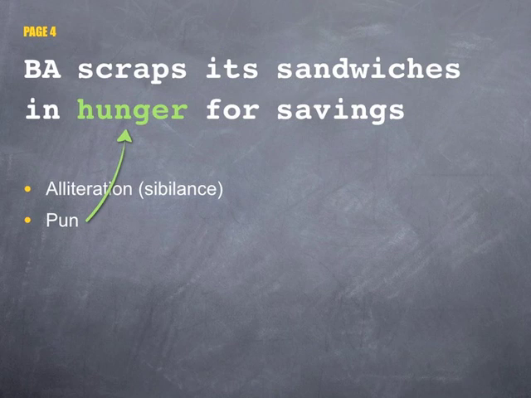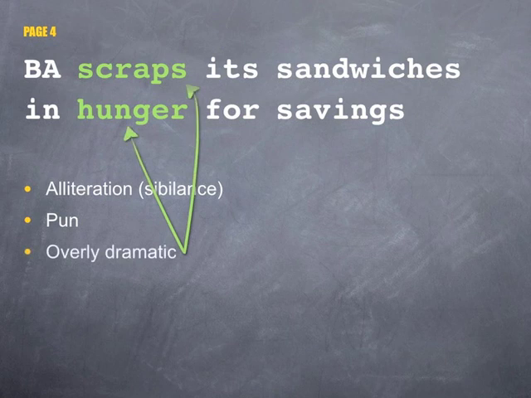A pun is a linguistic joke which conveys more than one meaning at a time. Here the word hunger obviously refers to food and sandwiches, but it also shows how desperate BA are to cut costs and save money. The headline is also overly dramatic through the use of scraps and hunger. The writer is trying to exaggerate the importance of BA's actions to make it sound more interesting. At the end of the day, all BA has done is decide to stop serving sandwiches on its flights.